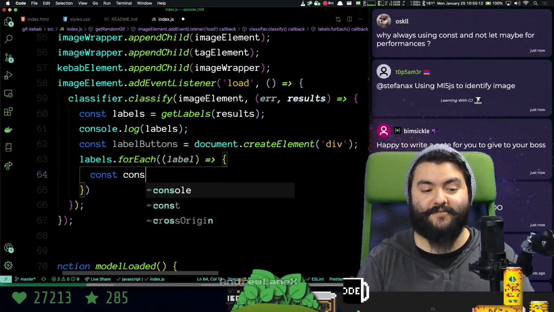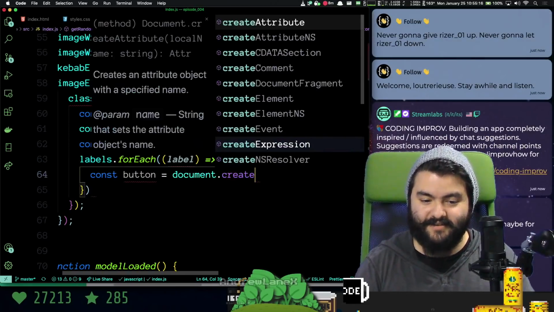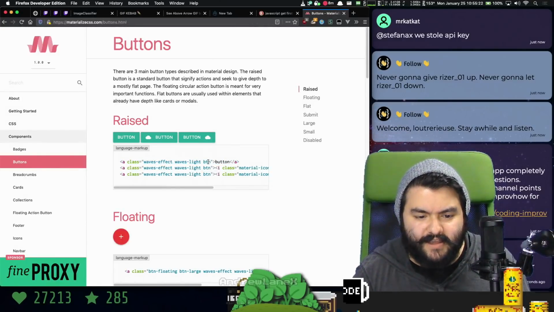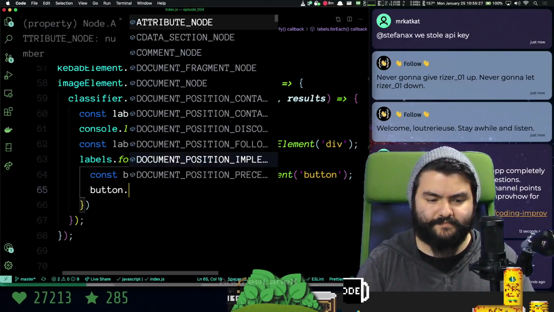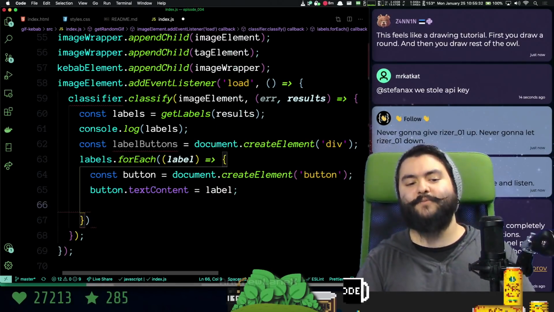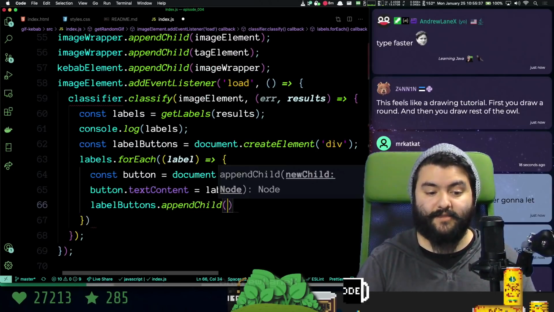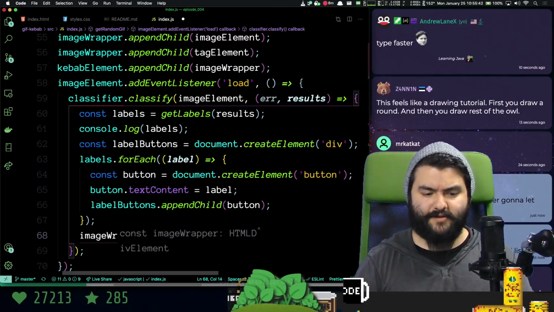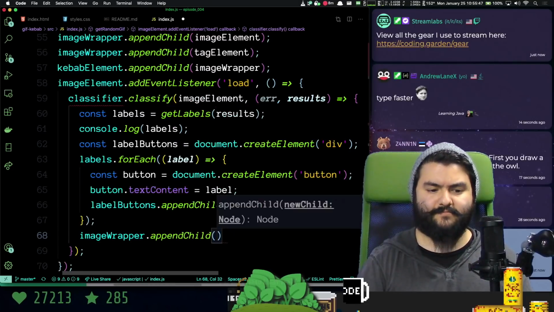So we'll have a button, and we need to create that element, which is a button, and then that just needs these classes. And the text content will be that specific label, and then we need to append that button to the label buttons. So we'll say label buttons dot append child this button, and then we'll say the image wrapper, and then we append the buttons to that.